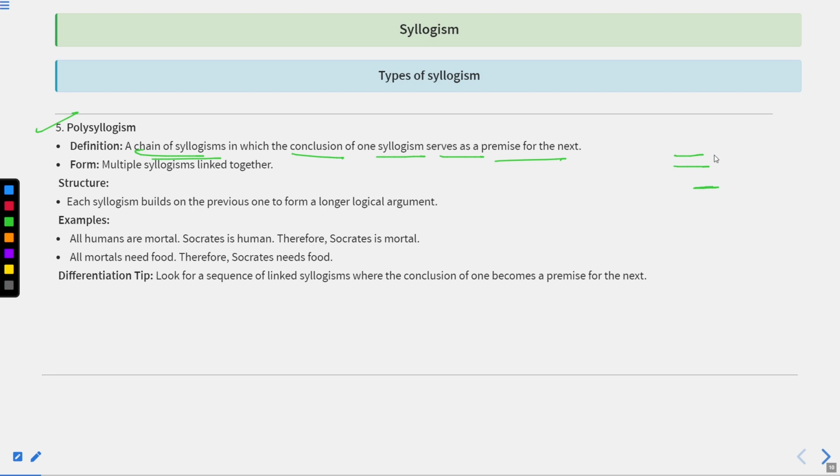Whenever two statements are provided and another conclusion follows, this conclusion will become a statement for the next syllogism, and accordingly they follow each other. This type of syllogism is known as polysyllogism. Multiple syllogisms linked to each other are termed polysyllogism. Each syllogism is built on the previous one to form a logical argument.